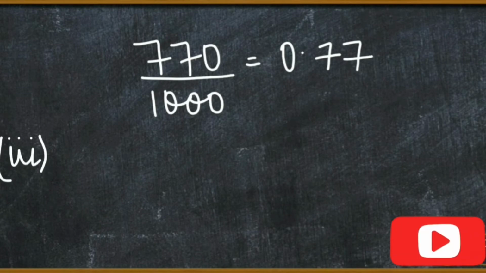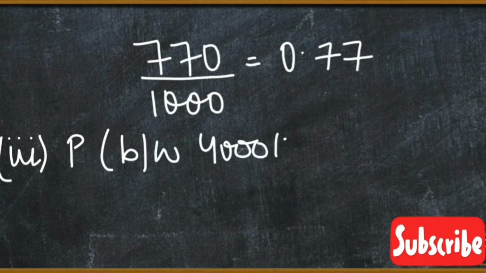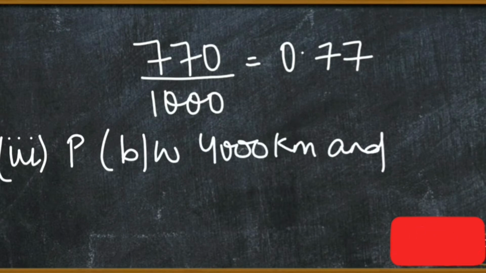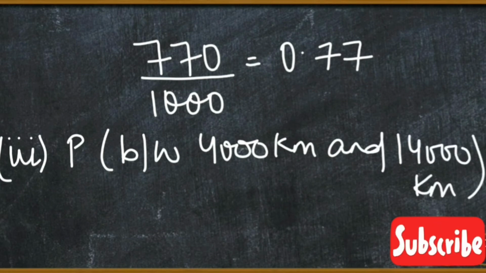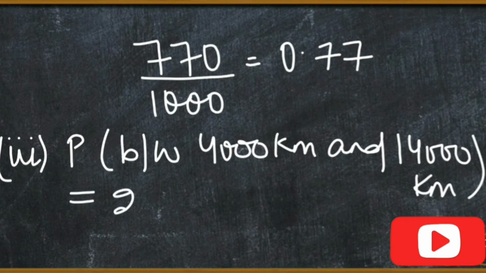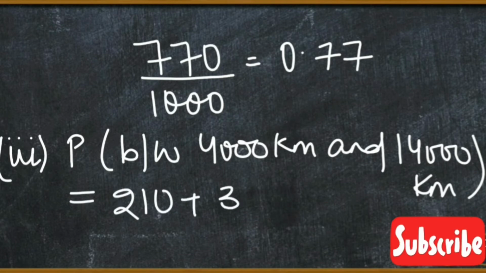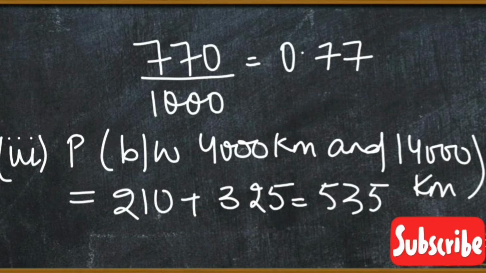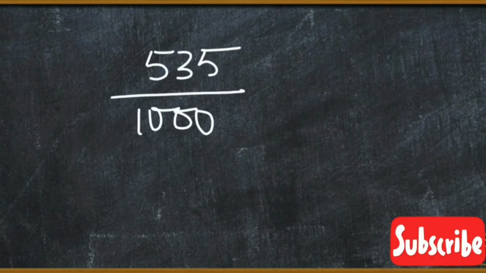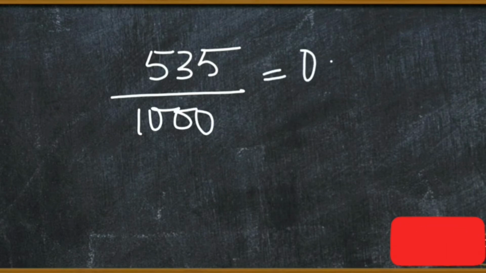Third, probability between 4000 kilometers and 14000 kilometers. इसके लिए भी हमें frequencies जो हैं ऐड करनी पड़ेगी. That is equal to 210 plus 325, which is equal to 535. Probability निकालने के लिए इसके अपॉन में total trials भी लिखेंगे, that is 1000, and the answer will be 0.535.